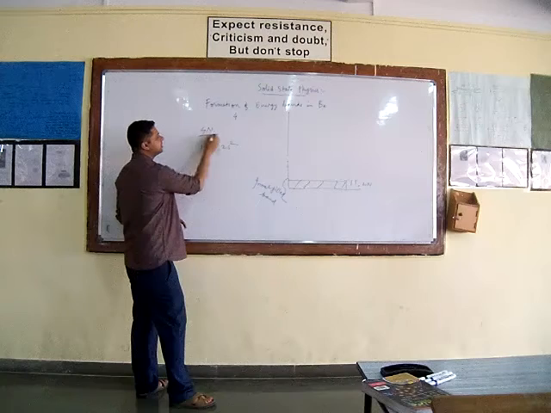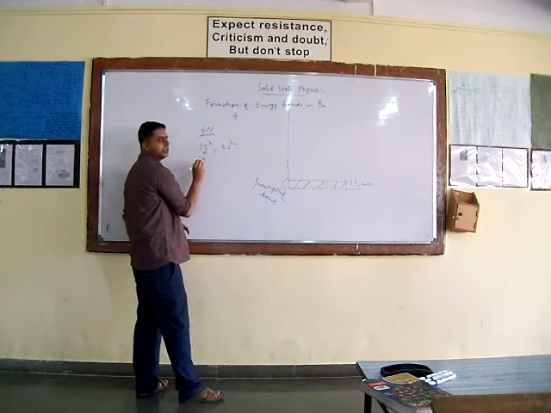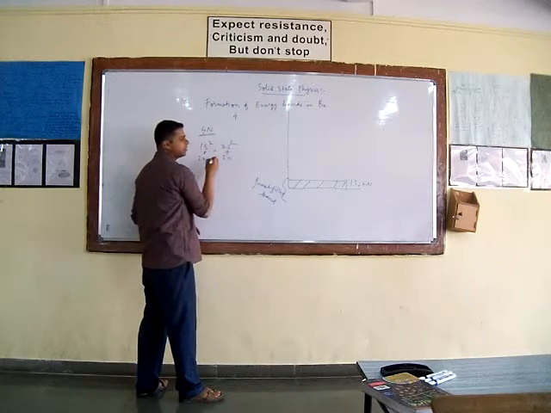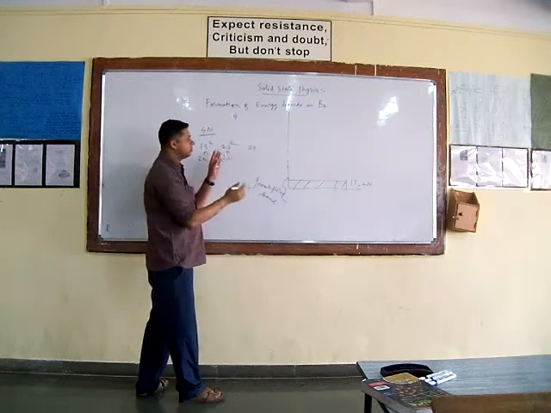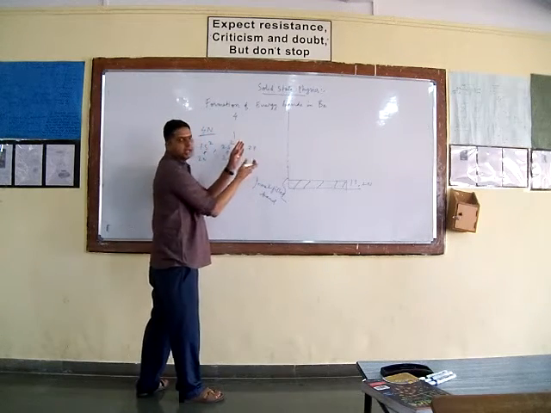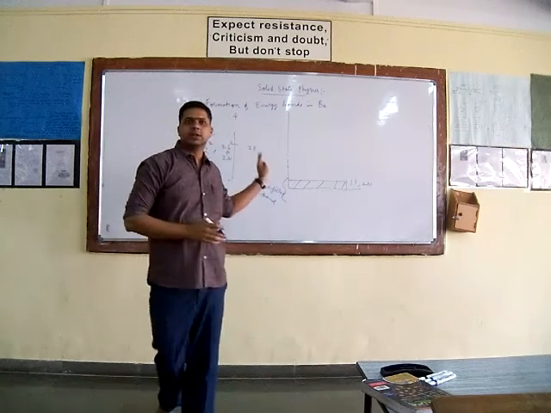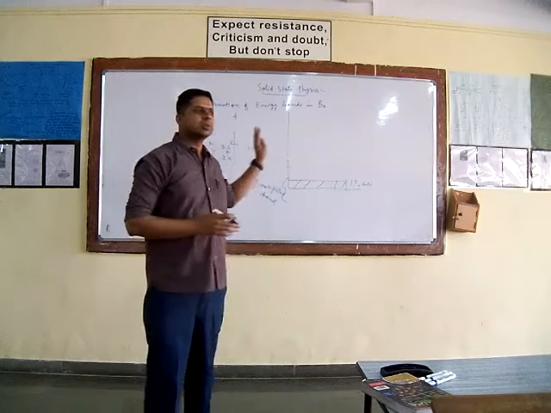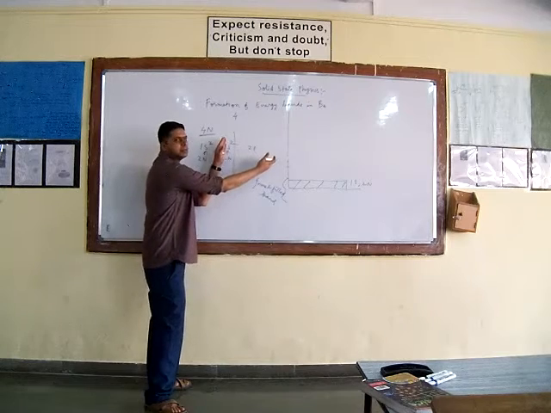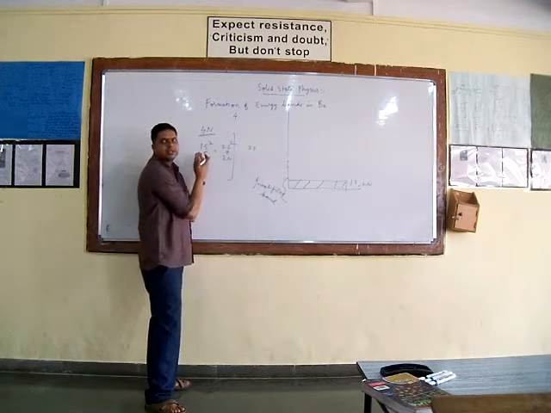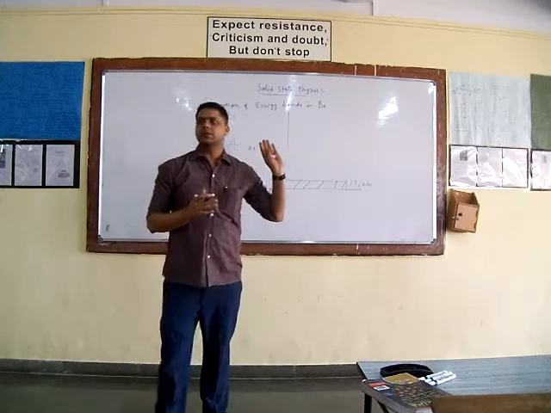How many electrons are there with us? 4n electrons. So out of 4n electrons, 2n electrons are present in 1s, and the remaining 2n electrons are present in 2s. The next higher energy band is the 2p band. It remains empty. So this band is completely filled, this band is empty. It seems like the case of an insulator. It seems that the 2s band is completely filled and the 2p band is completely empty. So the valence band is completely filled, the conduction band is completely empty. It means that it seems like a case of an insulator.